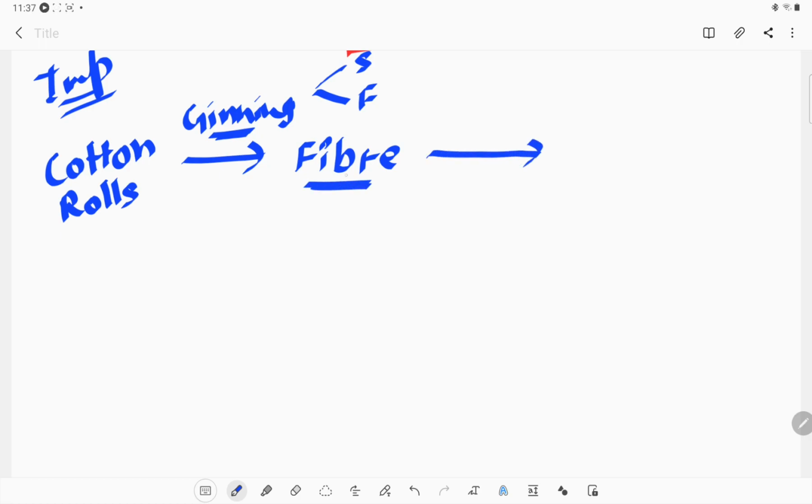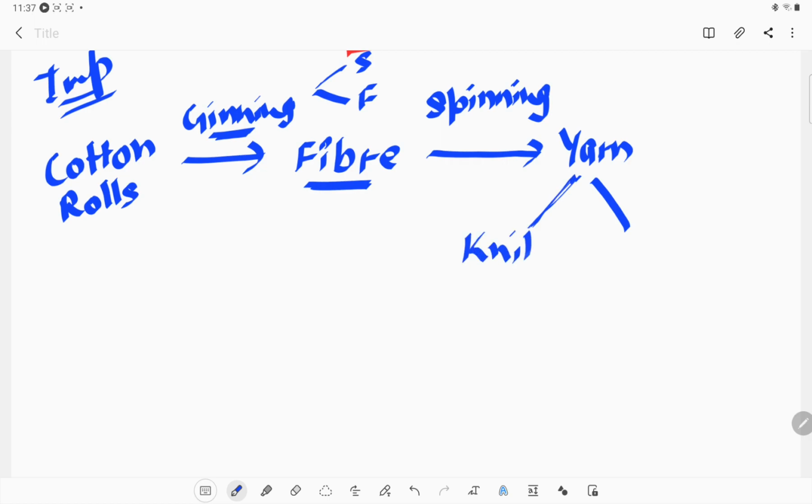Now how can we make yarn out of fiber? Yarn is made by spinning, like using a charkha. So we make yarn. Now how does the yarn make the fabric? There are two ways. One is knitting, in which we take only one yarn and the whole fabric is made up of a single yarn.